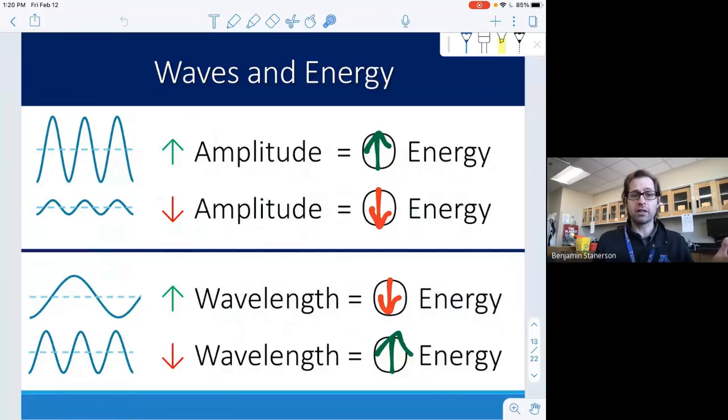Okay, lastly, we're going to talk a little bit about some of the calculations that go into it and how waves can carry energy. In fact, as you get farther from that equilibrium line, notice how this one has a greater spike, greater distance from the equilibrium. It's increasing the amplitude of that wave. It also means that that wave is carrying more energy. So if we think about this in terms of like a Wi-Fi signal, the signal would be carrying more energy, would be a kind of a stronger, maybe more information is carried if it has that higher amplitude, like turning up the volume a little bit on that signal. Lower amplitude means lower energy.